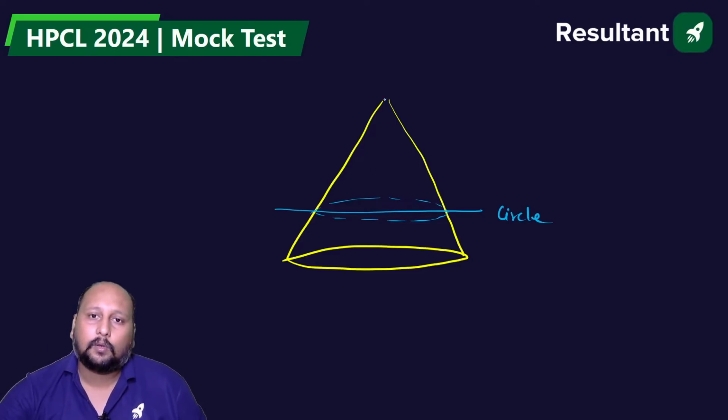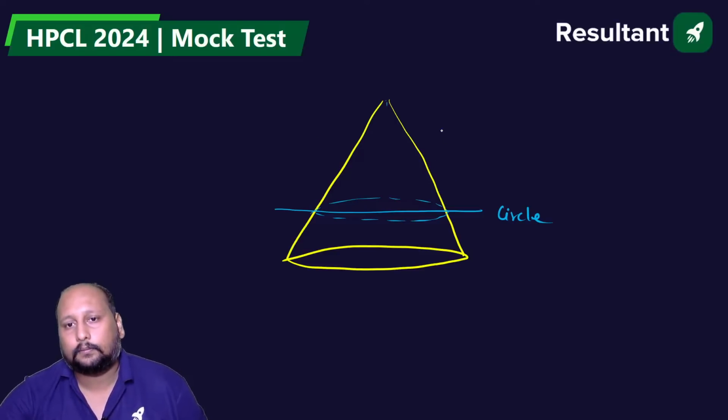Let us suppose you are cutting a section like this, exactly parallel to this. I mean, these two are having the same angles. We will be getting a parabola.